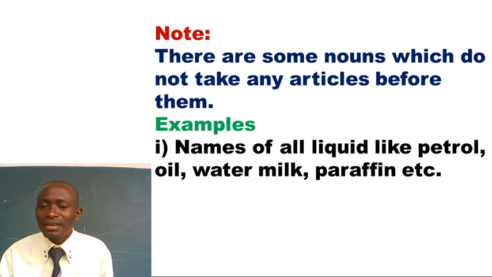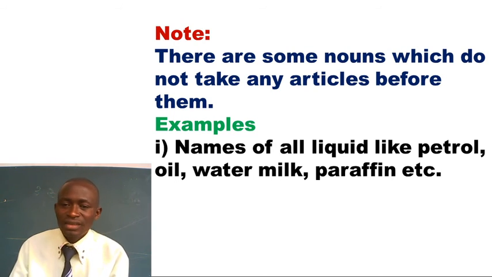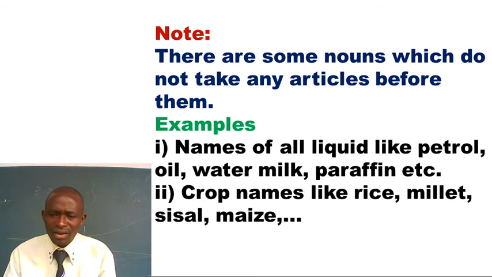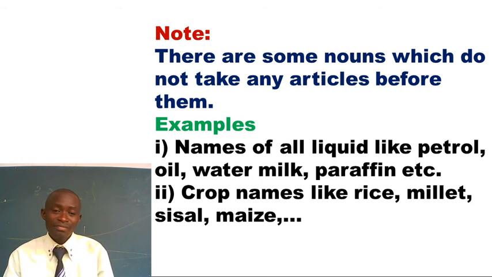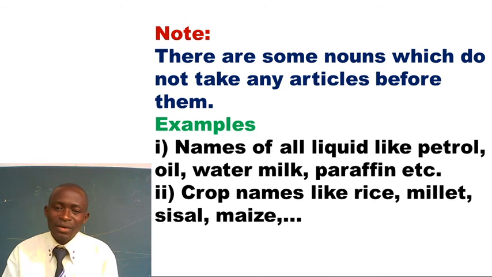We have water, milk, paraffin, mentioned. You have these liquid things at home. So we have said names of all liquids don't take articles. We have the next ruling saying crop names like rice, millet, sisal, maize, and so on and so forth. They don't take any articles. Why? They are uncountable. Because when I say a book, it calls for only one piece of that thing, an article. So that is about that, friends.